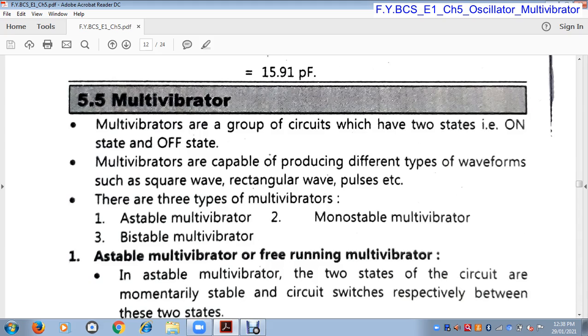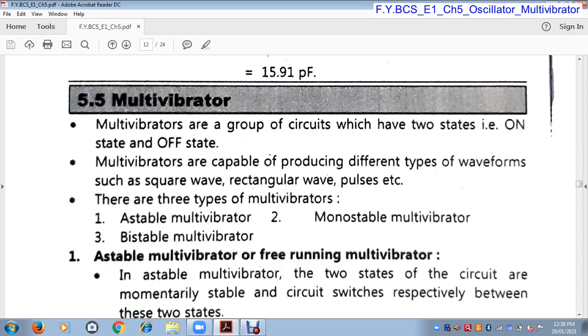On state means high state and off state means low state. So this circuit has either low state or high state. Multivibrators are a group of circuits which have an on state, meaning high, and an off state, meaning low. That means either 1 or 0.